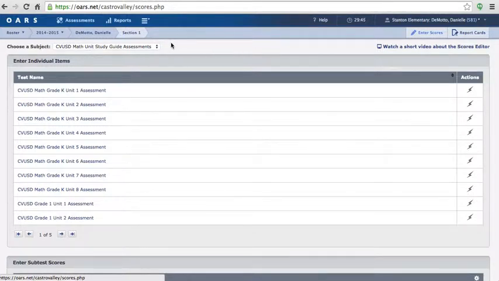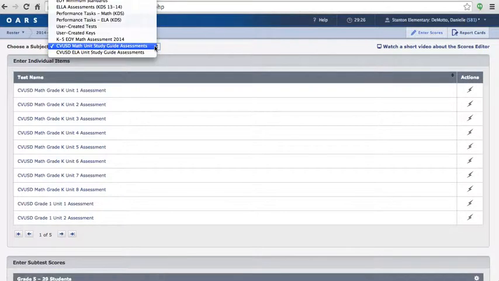There are 3 main things you want to look at here on this page. There's a Choose a Subject, Enter Individual Items, or near the bottom, Enter Subtest Scores. For the most part, you will not need to worry about the Enter Subtest Scores. The first thing to do is to choose a subject. The subject is the assessment folder in which the assessment is stored. These are folders in which like assessments are stored. You could also access your own user-created tests or keys.